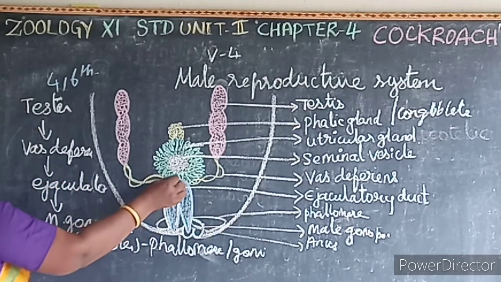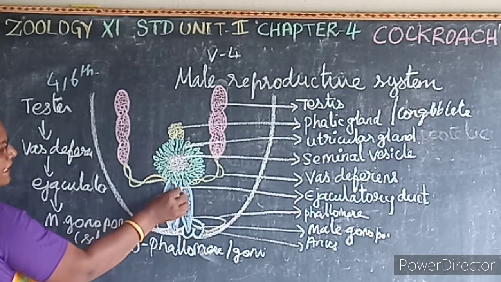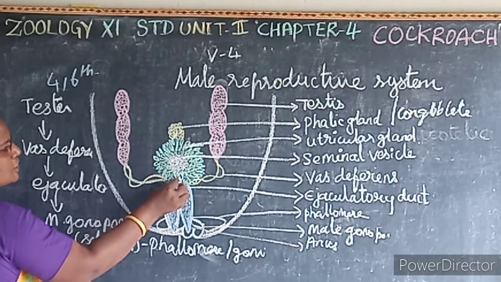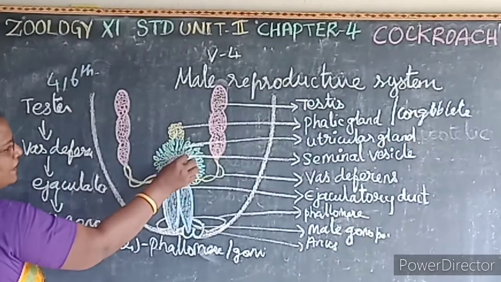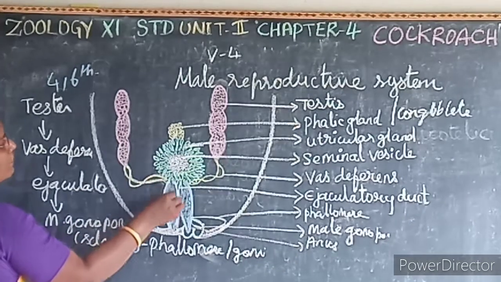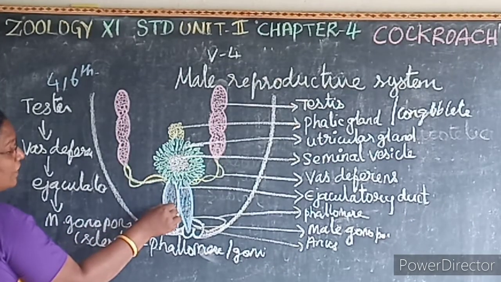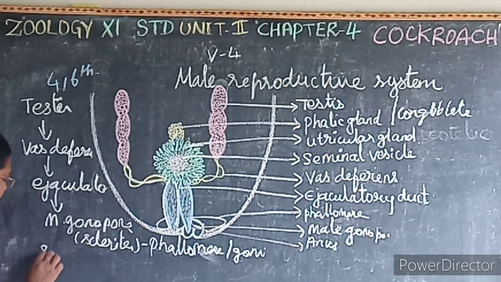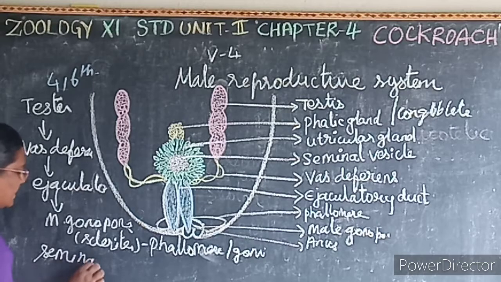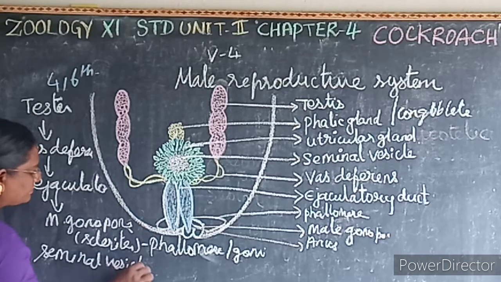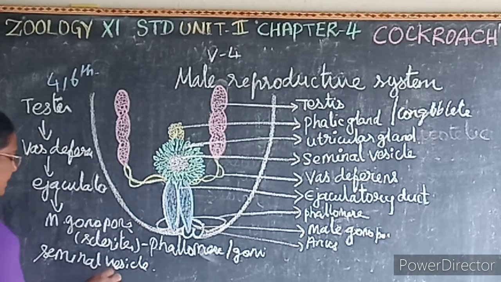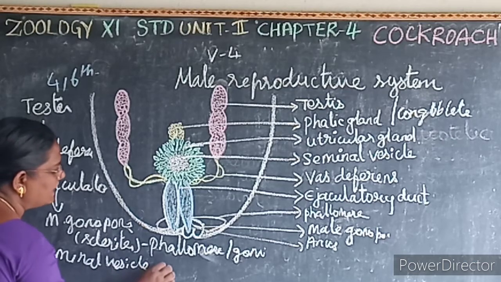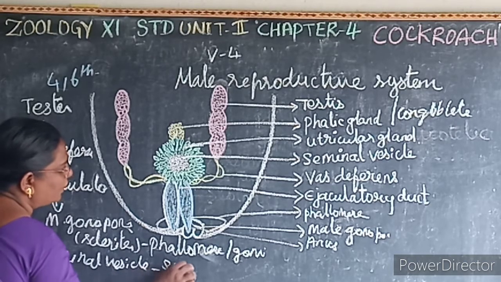Then on the anterior surface of the ejaculatory duct, there is a mushroom shaped gland or the utricular gland. Then on the ventral surface of the ejaculatory duct, there is a seminal vesicle. This seminal vesicle stores the sperm in the form of bundles, that is known as what? Spermatophores.